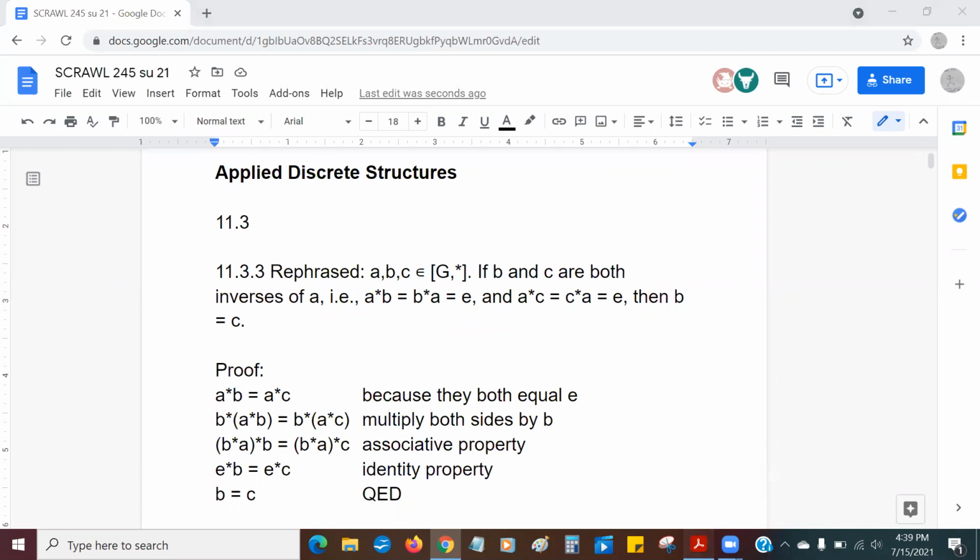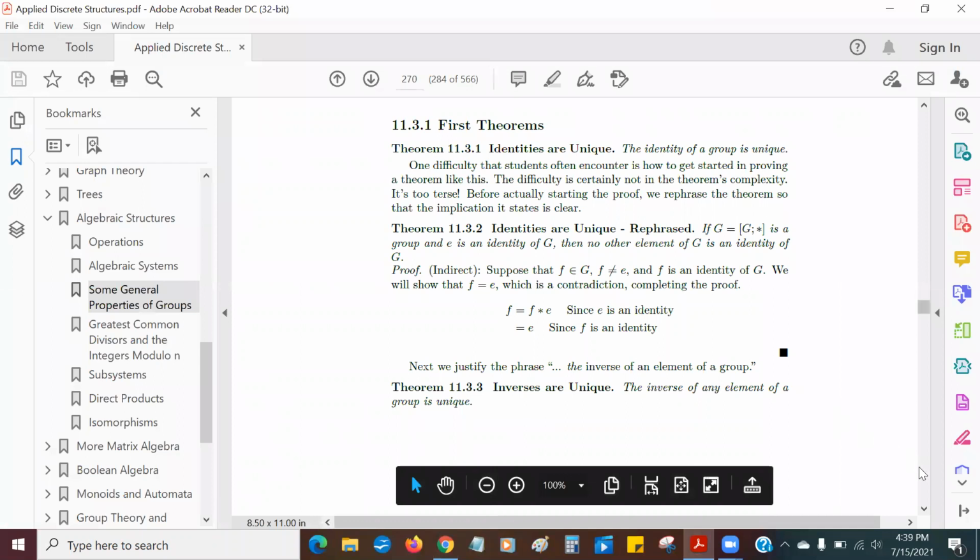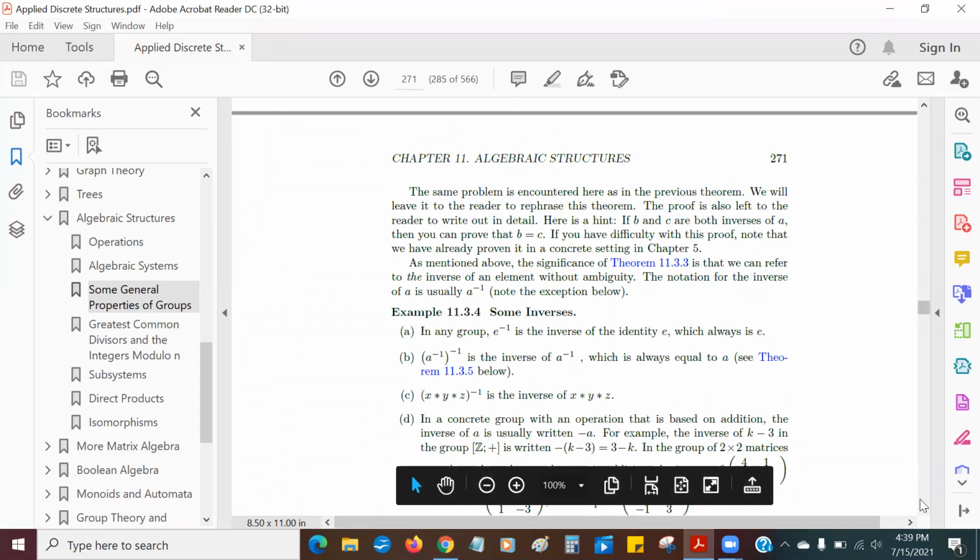Yay! Let's go back to the textbook. So that's 11.3.3, and it's re-explained. Now let's look at some inverses here.